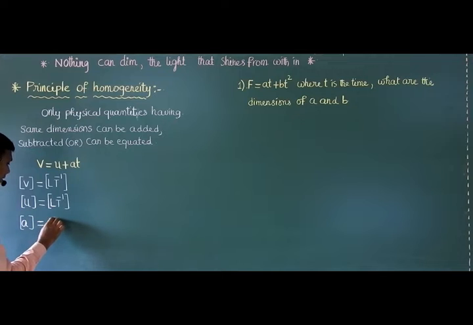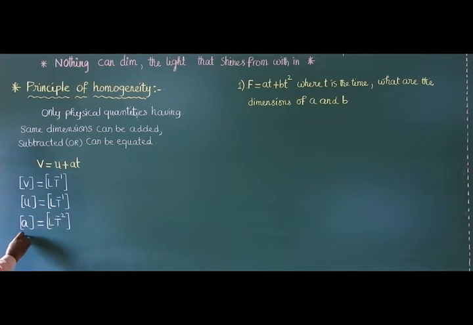Acceleration is LT raised to minus 2. Please don't ask again, sir, how you will get LT raised to minus 2. Meter per second square unit. Meter is L, second square is T raised to second square. Take it to numerator, second raised to minus 2, T raised to minus 2.